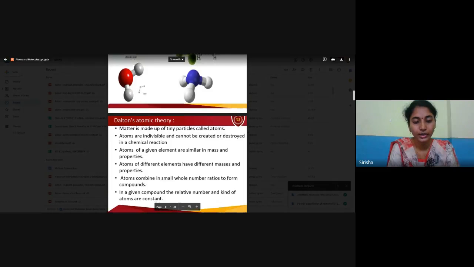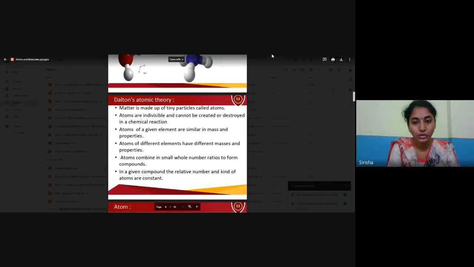As you all know, atoms combine in small whole number ratios to form compounds. For example, water, H2O, forms a small whole number ratio of 2:1. If you take Na2SO4, sodium will be 2 atoms, S will be 1, and oxygen will be 4, a 2:1:4 proportion.